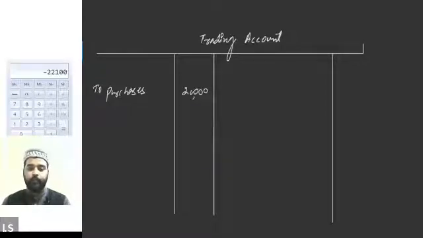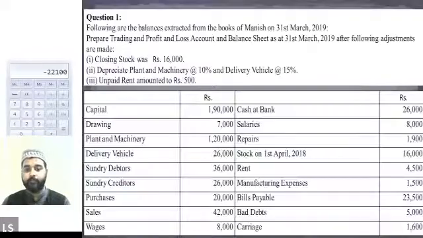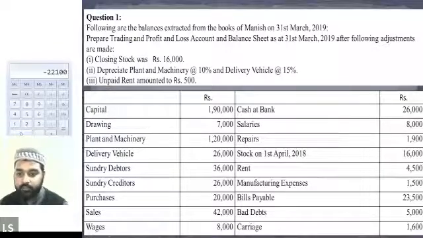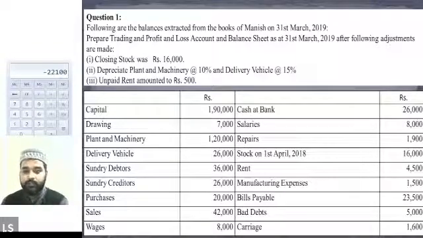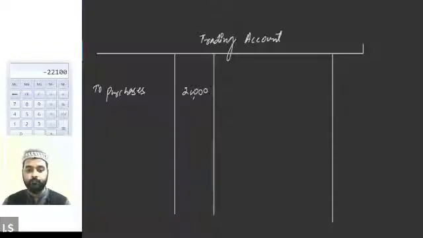Okay. After that, we have the next item. Next item is sales, that is 42,000. So sales is always written after adjusting the value of the sales return. So I don't think there is any information regarding the sales return or purchase return in the question. So I can write it down directly in the trading account without adjusting the value of the returns. So sales is 42,000. I will write down by sales 42,000.